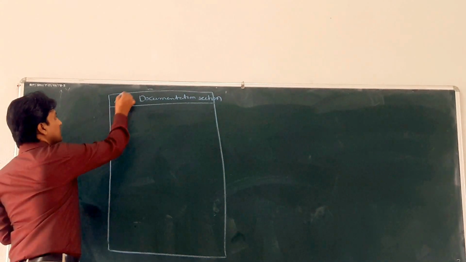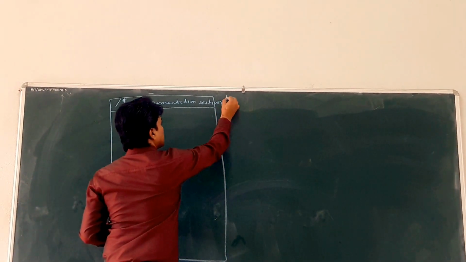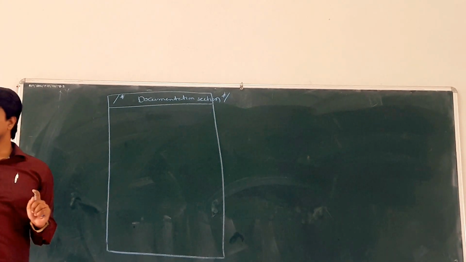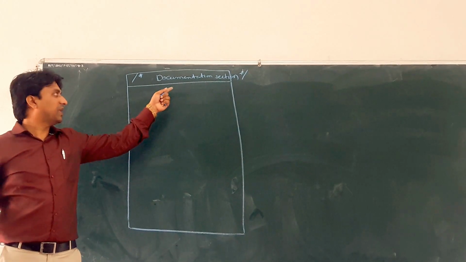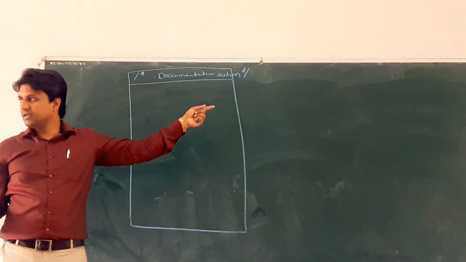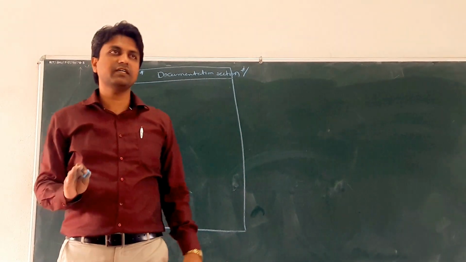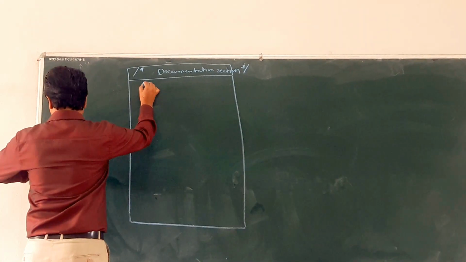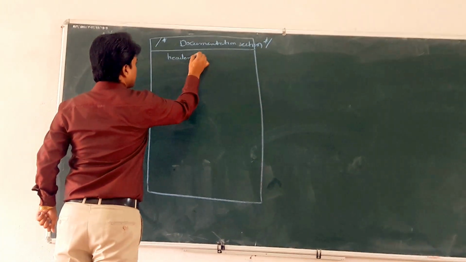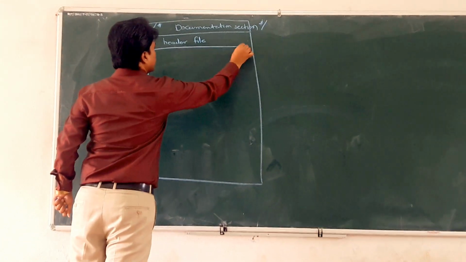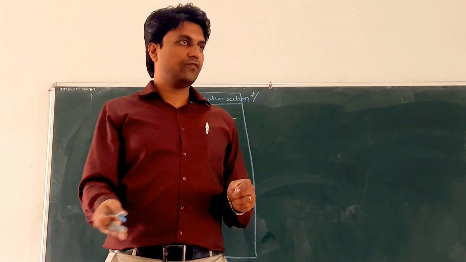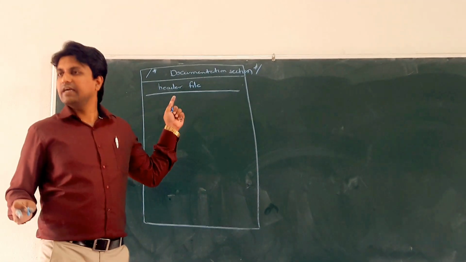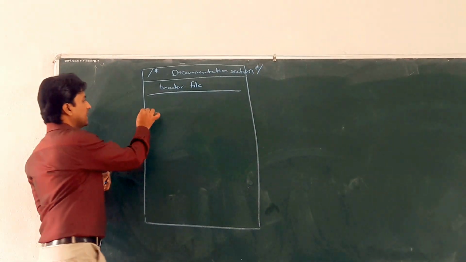It is written in /* */, that is a comment line, because it is not executable. The compiler does not understand the meaning of that. Clear? So it is a comment line. Next is the header file section. Here we include the header files, whatever may be required for our programs. Clear?